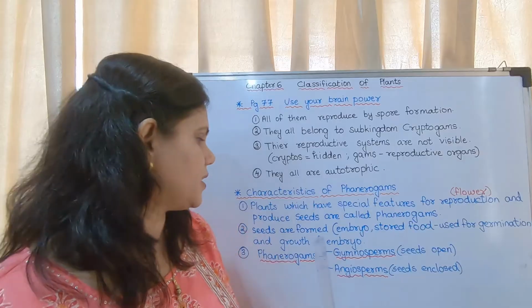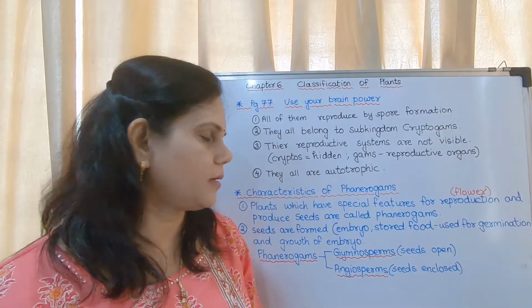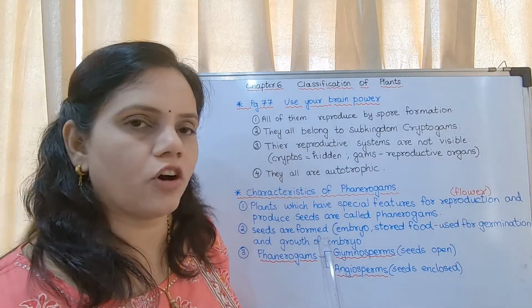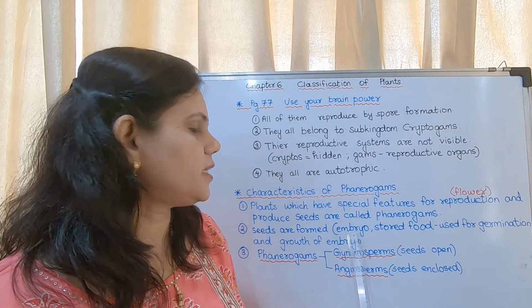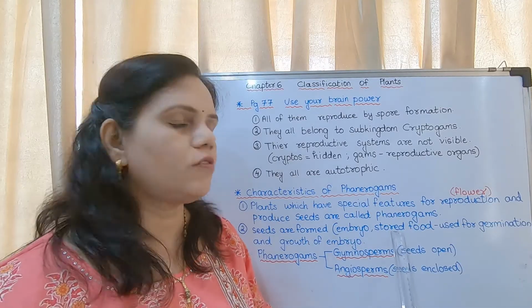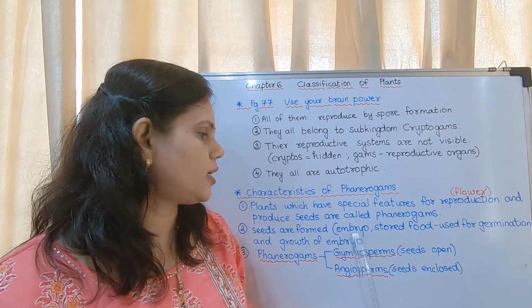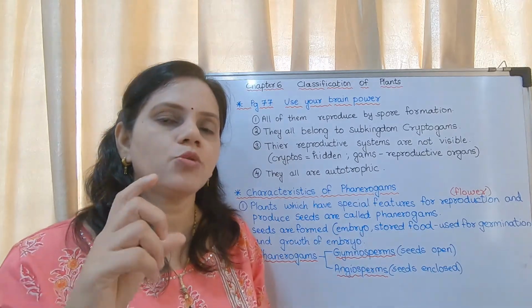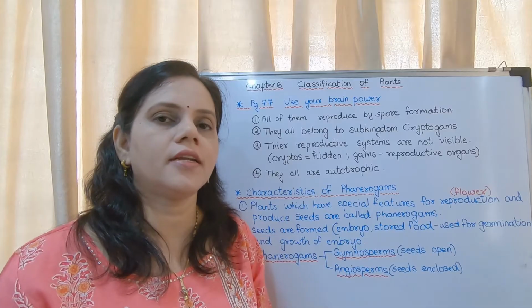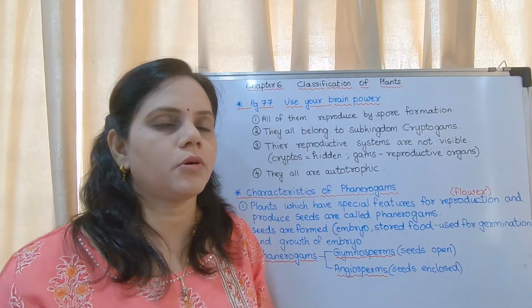They are flowering plants and they produce seeds and they are called as phanerogams. Seeds are formed, that means inside the seed there is embryo. Okay, the stored food, inside the seed there is embryo and stored food. Now what is embryo? Embryo is the smallest form of a flower. You can tell it as a baby. Okay, so embryo is the smallest form of a flower.